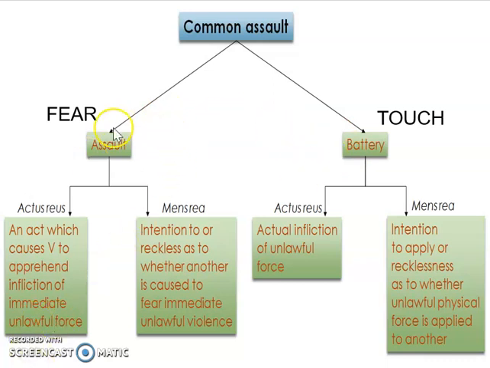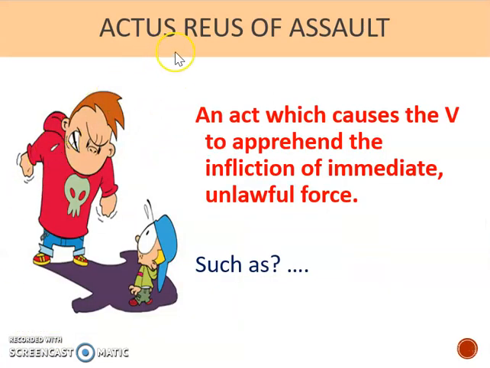We're going to start then by having a look at assault. As always, we start by looking at the actus reus of the crime. So the actus reus of assault is an act which causes the victim to apprehend the infliction of immediate unlawful force. When you look closely at this definition of the actus reus, you can see that there's some sort of action which has caused the victim to fear that force is going to be used against them, but there's no contact. And I think that's something that's quite surprising to the general public.